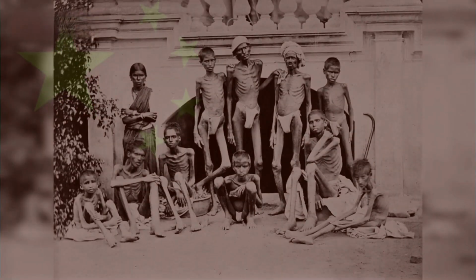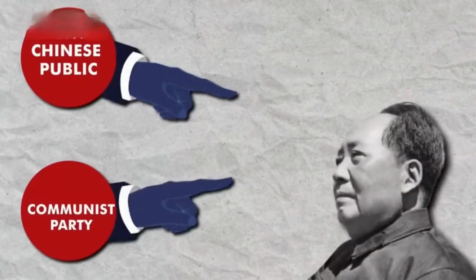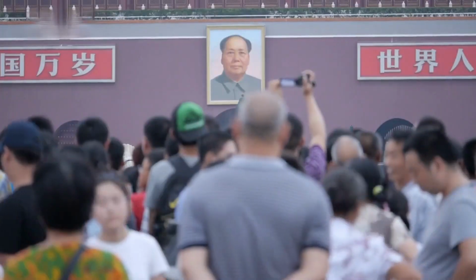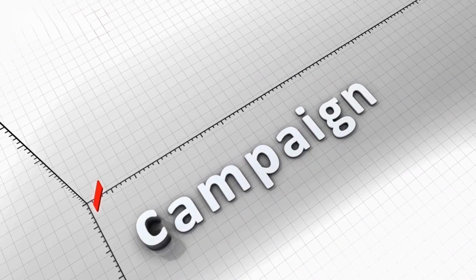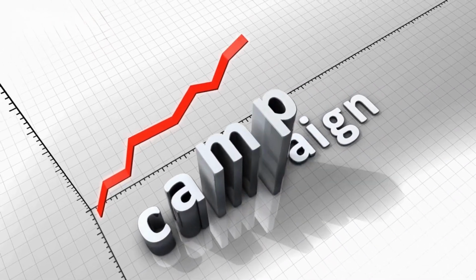and the situation worsened so terribly that it led to a famine. After such a big failure, Mao was criticized by the Chinese public and by the Communist Party too. But Mao Zedong was not willing to admit his mistake. Another campaign was started, the Cultural Revolution in 1966.